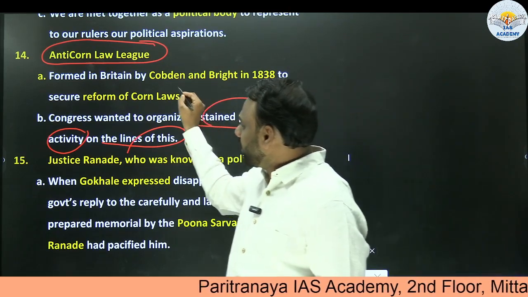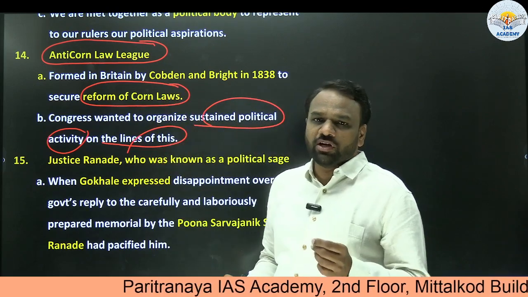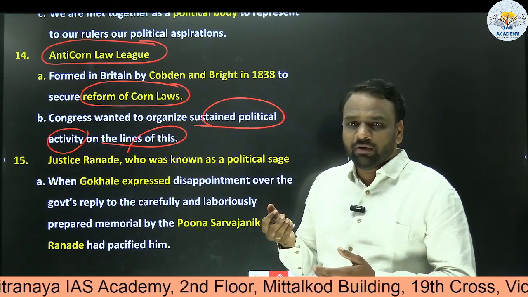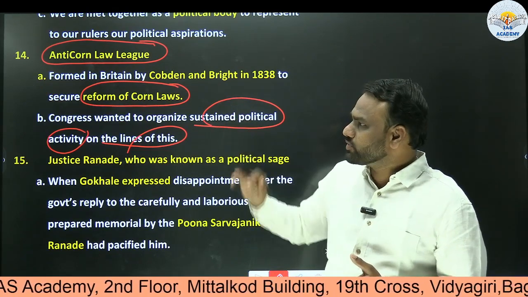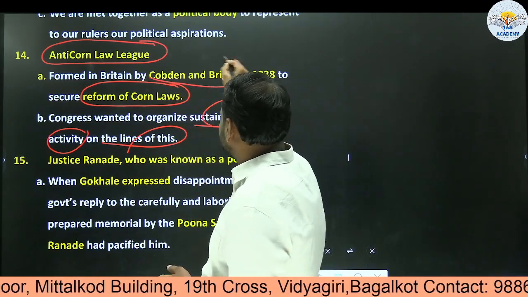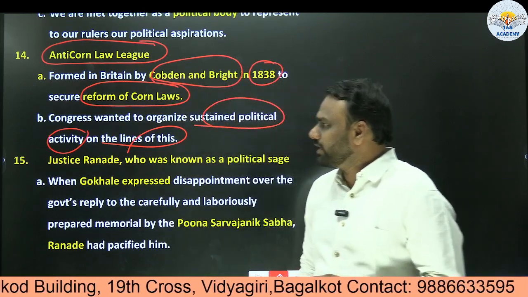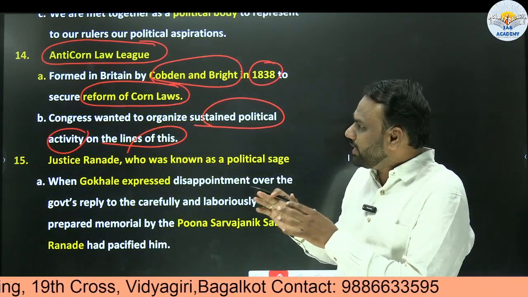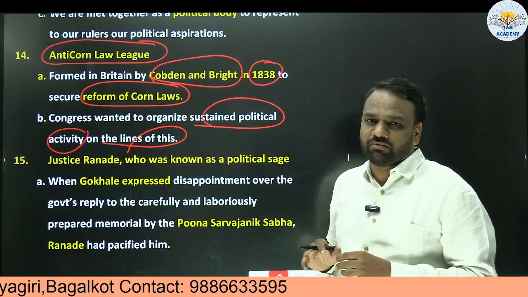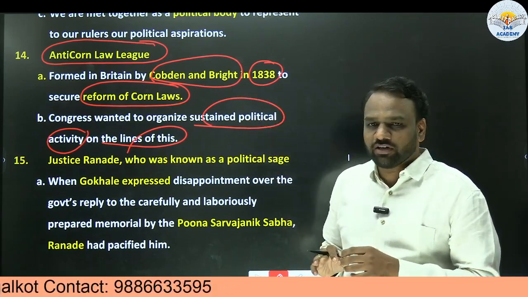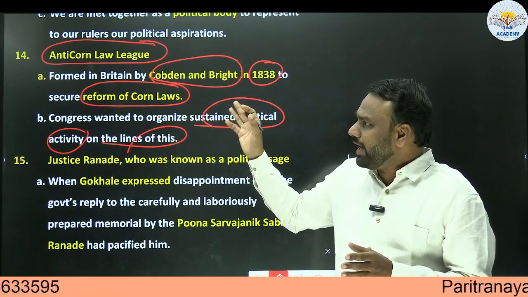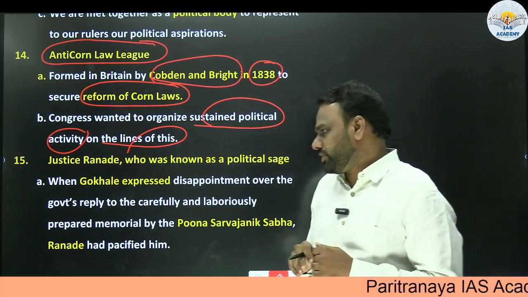Why was it formed? In order to bring reform of the corn laws. There are some laws called corn laws, and in order to bring reform in them and to create pressure on the government, a league was formed in Britain, and that is called the Anti-Corn Law League. Who started it? Cobden and Bright started it in 1838. Congress had an ambition to work in a similar fashion. So if a question appears, we can say that Congress was inspired by the work of the Anti-Corn Law League. That much information would be sufficient.